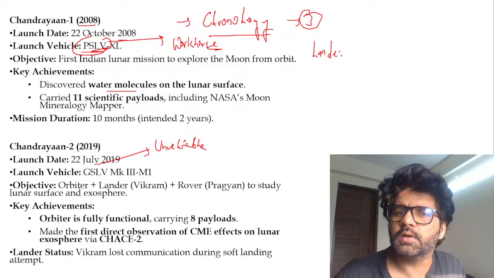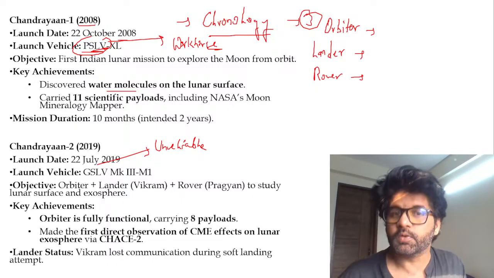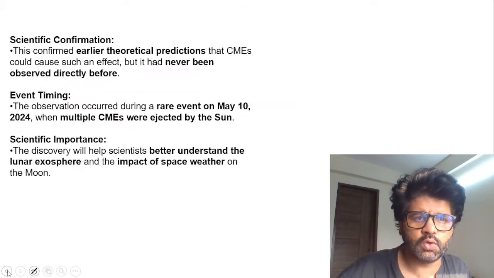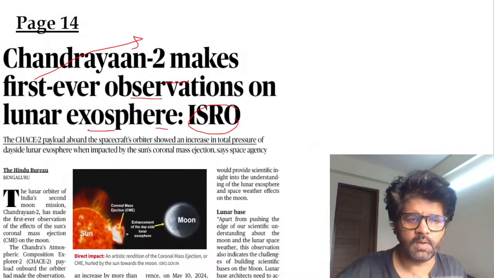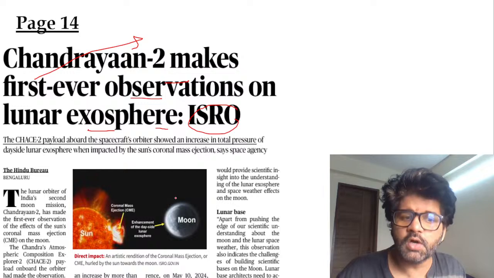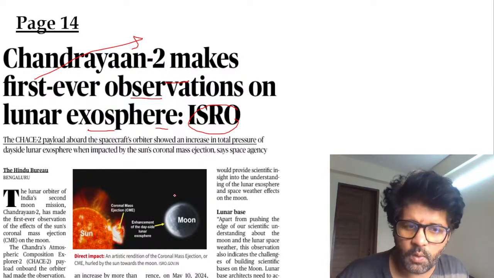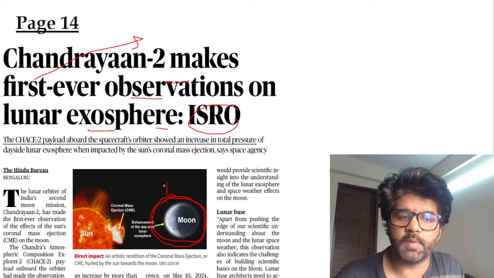Then there are some terms, guys, which we have to understand: orbiter, lander, and rover. We have to understand their basic meaning. Most people just mug it up. So orbiter: let's say we are launching Chandrayaan 2. It revolves around the moon, so that is an orbiter. Chandrayaan 2 will have 3 components. One is an orbiter, which is revolving around the moon.